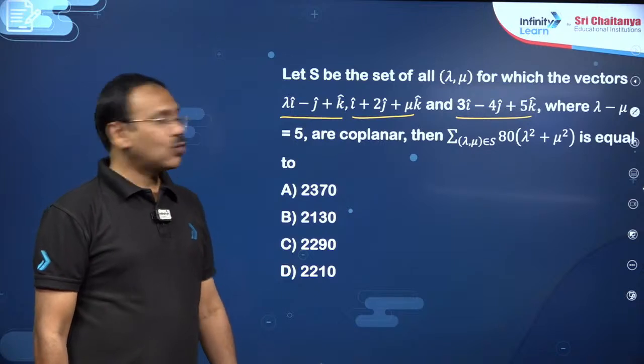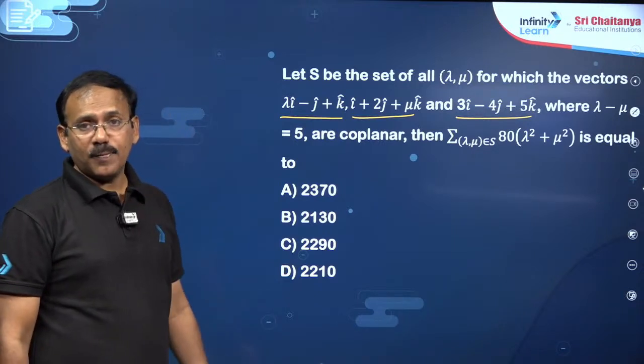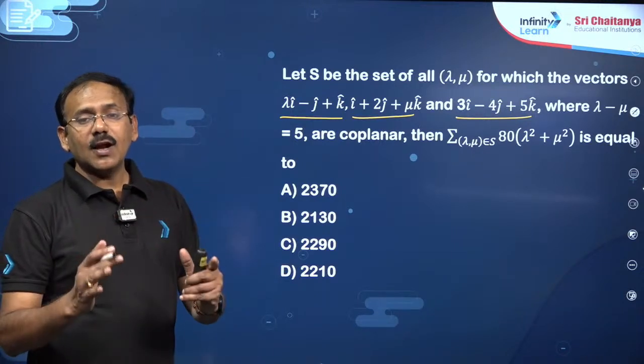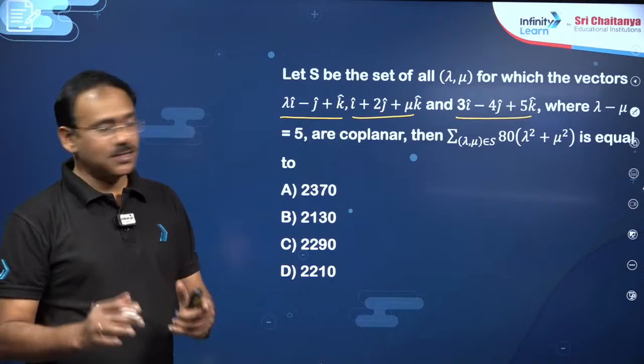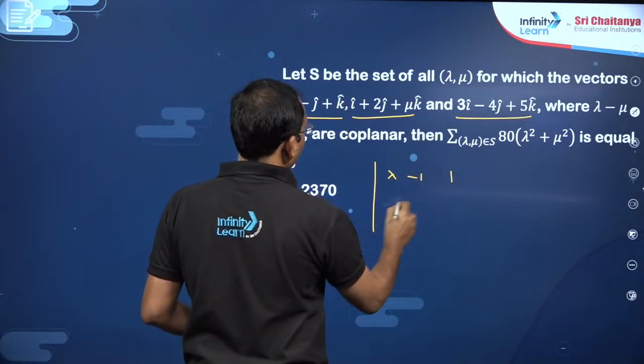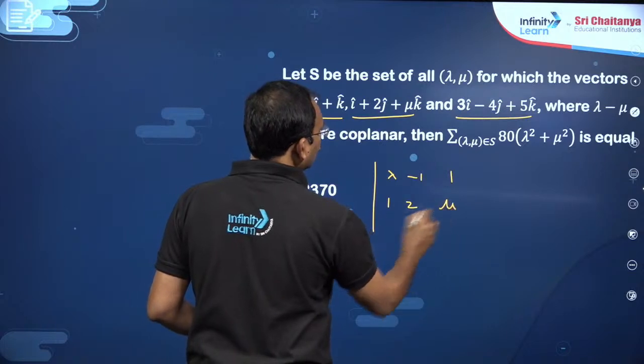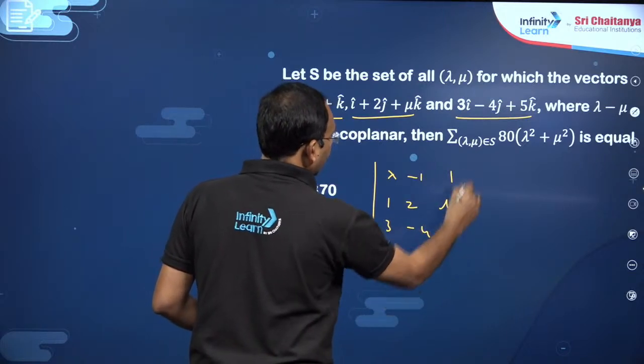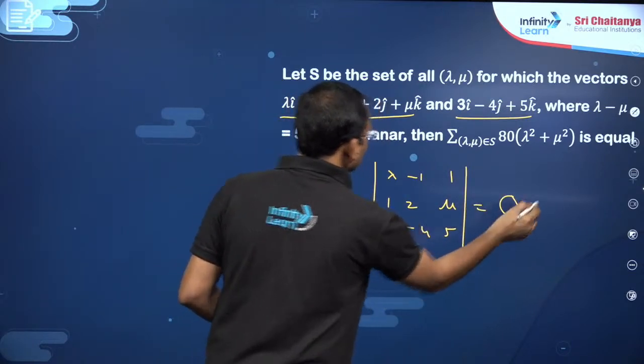If 3 vectors are coplanar, my dear friends, their scalar triple product or box is 0. So you can just consider the determinant with rows lambda minus 1, 1, 1; 2, mu, 3; minus 4, 5. This determinant must be made equal to 0.